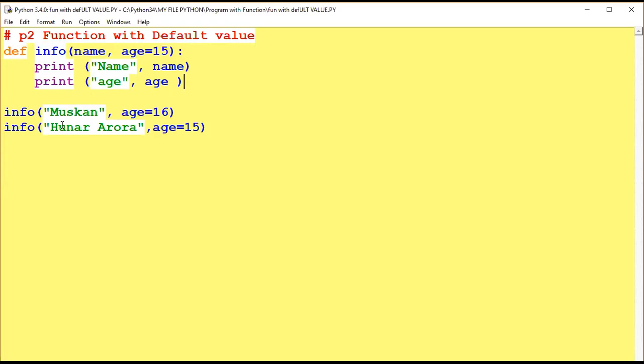See here, this is the calling part. This is the function declaration, the function definition here. This is the calling part. Info I am calling here. Here I have given the name of the student, Muskan, and age, and info I am calling again for another student. When it will run, the default value will display.